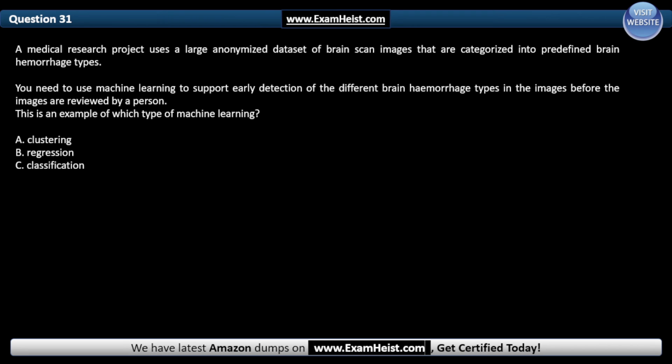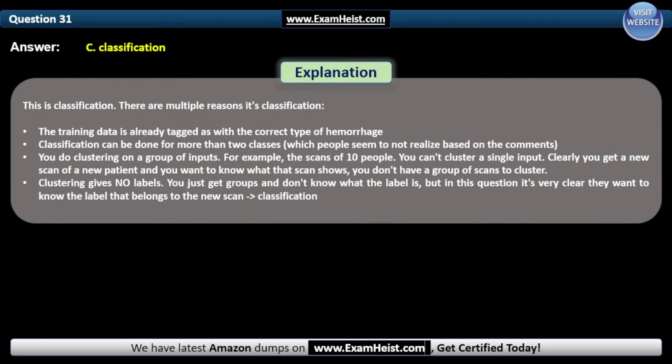And the correct answer is C, classification. This is classification. There are multiple reasons it's classification. The training data is already tagged with the correct type of hemorrhage. Classification can be done for more than two classes, which people seem not to realize based on the comments.